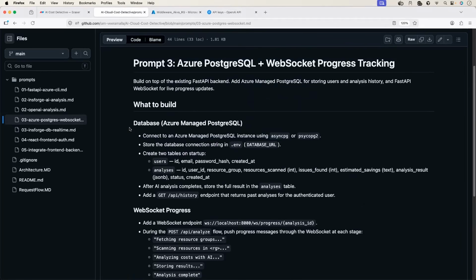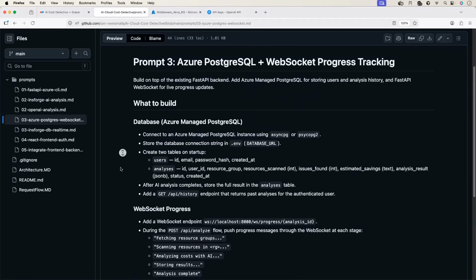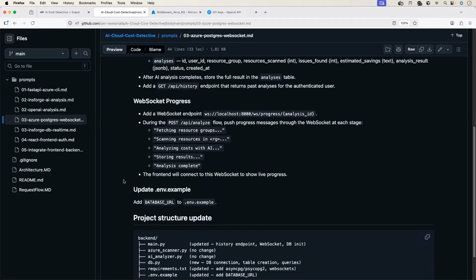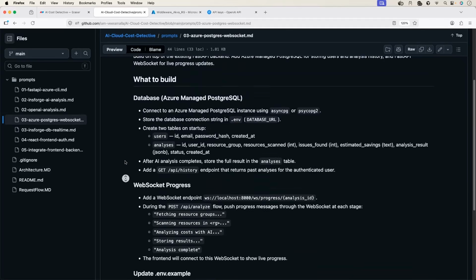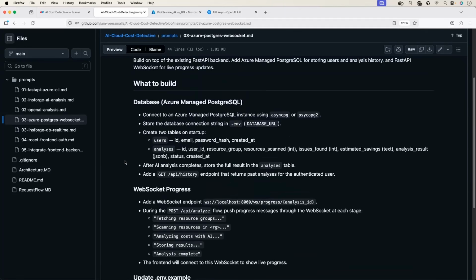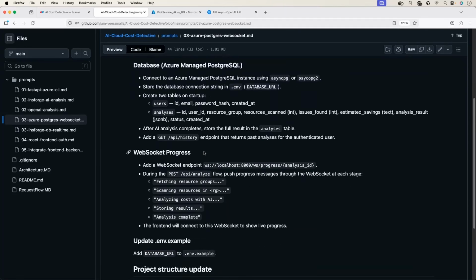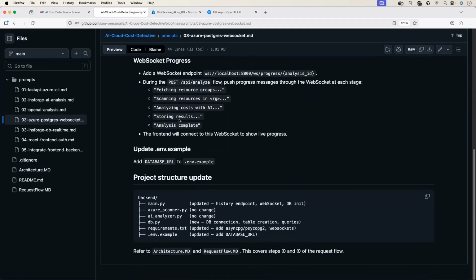Abhishek, in the last project, we did not provide table information. We did not provide the database schema. Why are we doing it in this project? If you remember, in the last project, we used InsForge. InsForge is basically an AI native backend, but Postgres is not designed as an AI native backend. So we have to provide more information here. That is what I'm doing here.